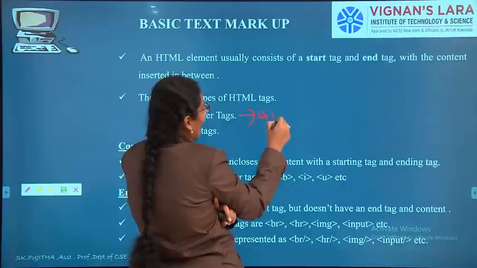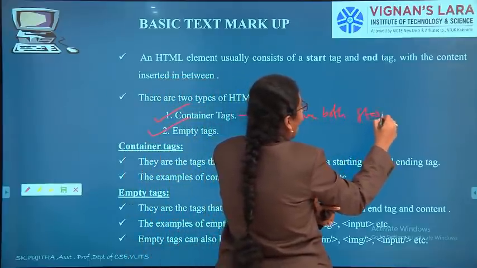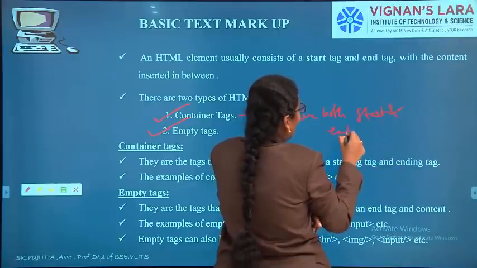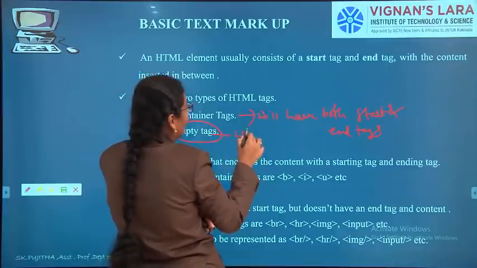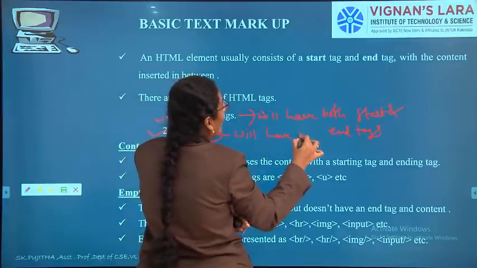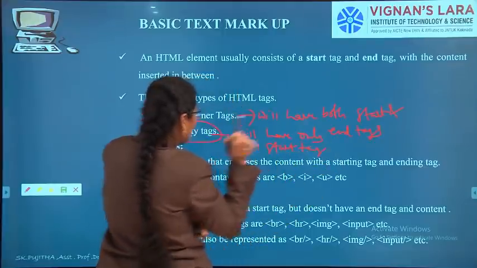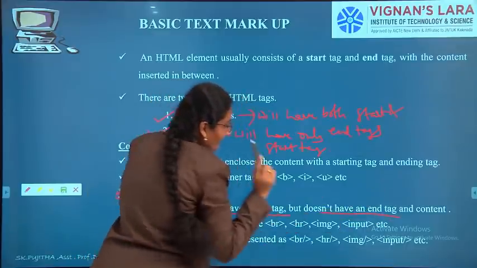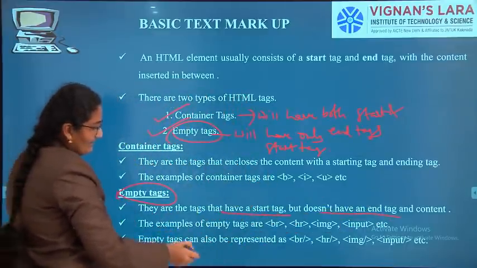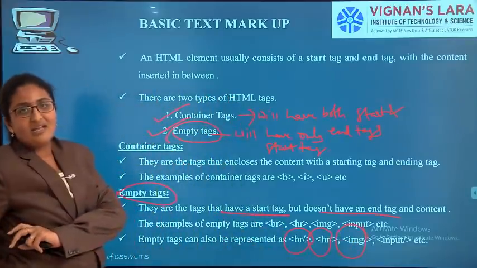Empty tags have only a start tag, they don't have an end tag. Examples of empty tags are BR, HR and image. I'll tell you about these tags in detail.